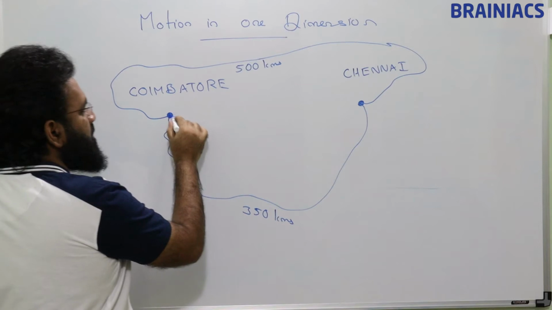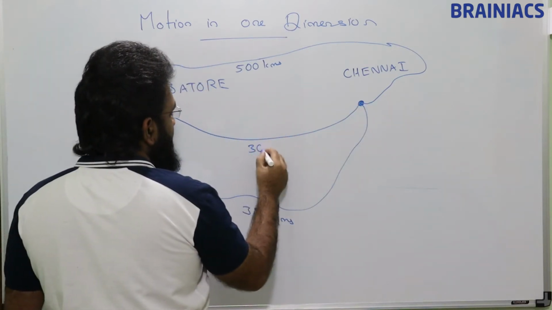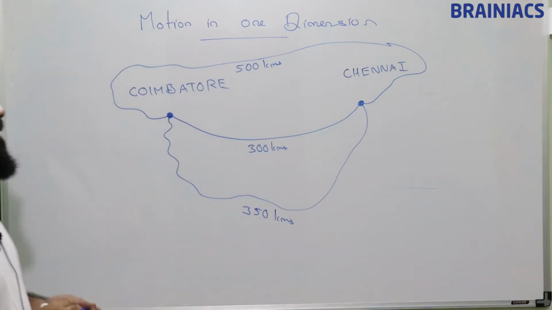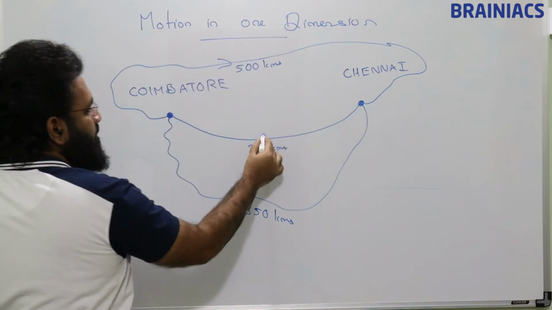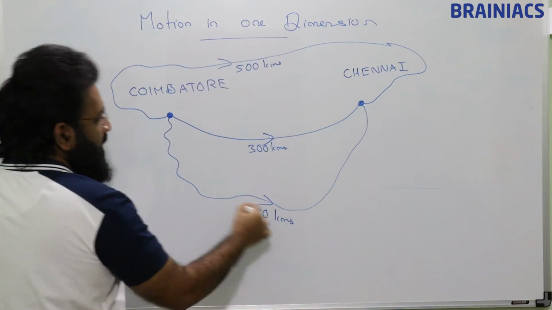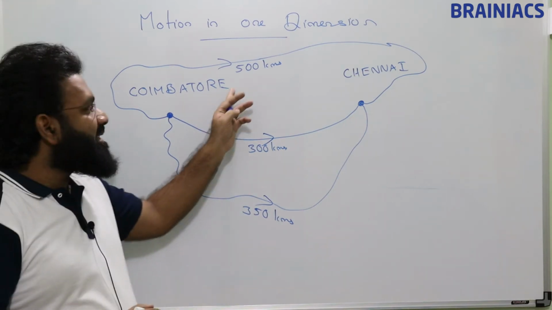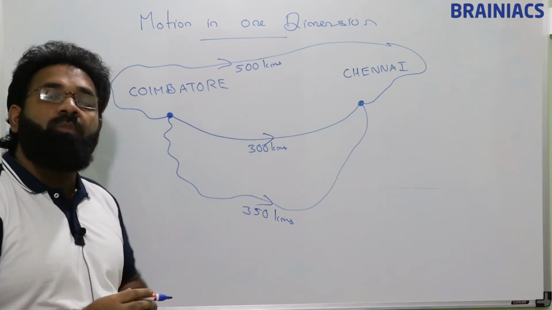Another person took a route like this and he reached by around 300 kilometers. Now from Coimbatore to Chennai, 3 different routes. Among them, which is distance and which path is displacement?